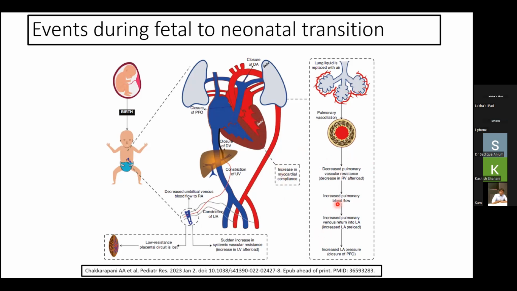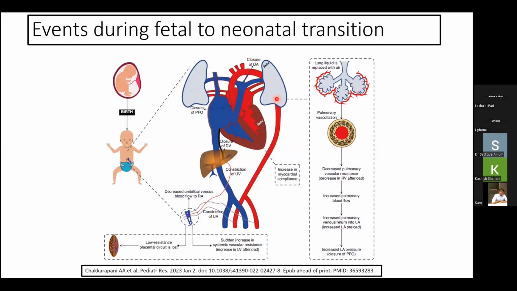With this decrease in the pulmonary vascular resistance, the pulmonary vasculature, which was initially not receiving any blood, will now start receiving blood through the right ventricle, and the shunting through the ductus arteriosus will now stop.